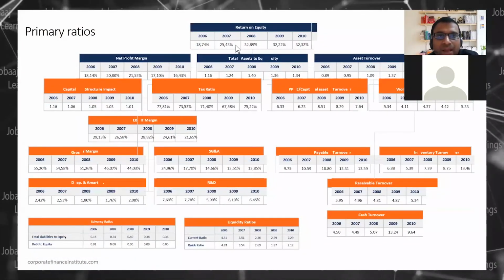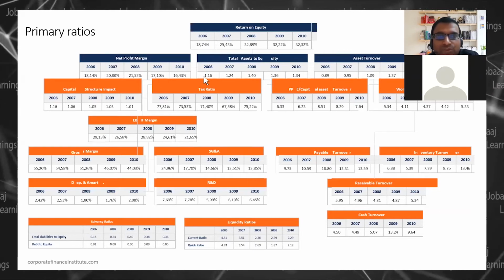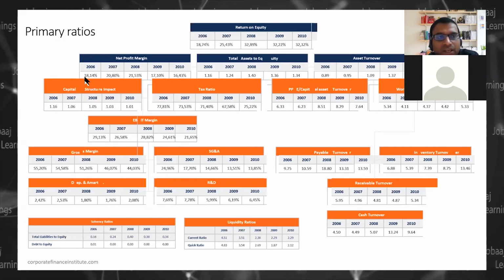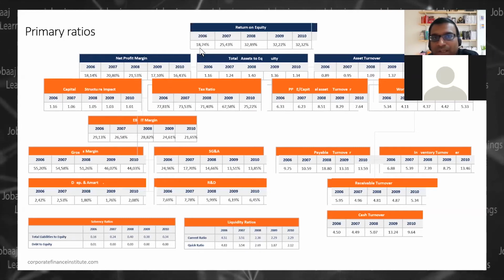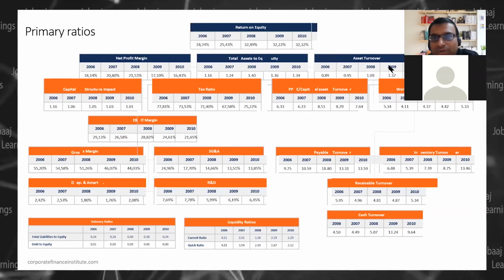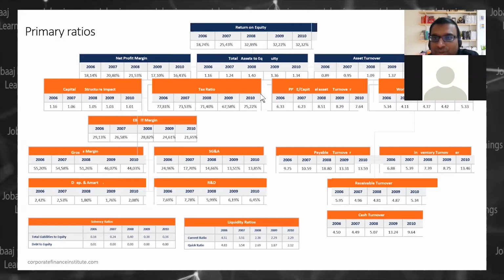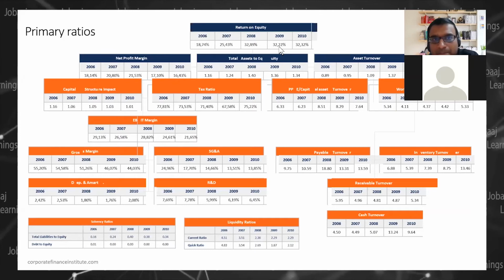This is the pyramid of ratios. The blue color is the primary ratios. Blue color is the return on equity. If you multiply these three numbers, it will tentatively give you approximately this number. You can do it for all the years. So you see, this is a pyramid of ratios for 5 years of a company, right?